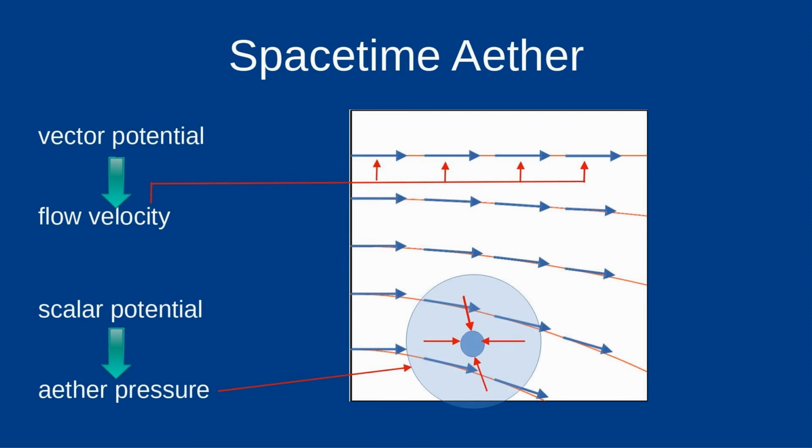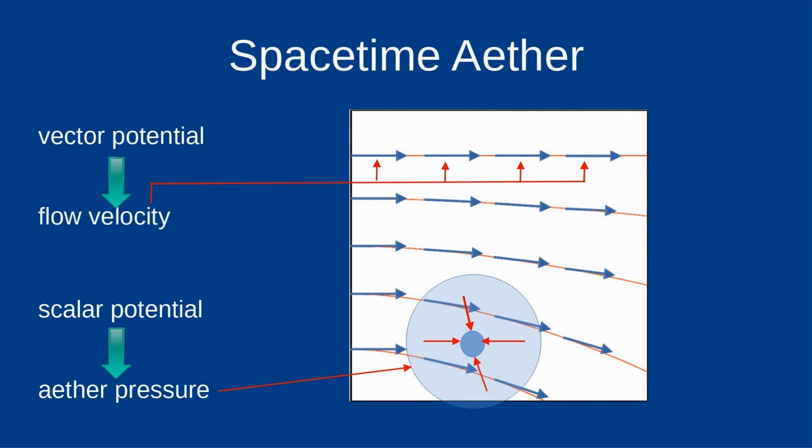The vector potential corresponds to the flow velocity and the scalar potential to the ether pressure. Such an ether is subject to the laws of fluid mechanics, as we know them from air or water flows. So this ether movement can be described by Cartan geometry. Acceleration of ether then corresponds to torsion. So behavior of ether is described in the same way as in electrodynamics and dynamics of mechanical systems. So we have also included the ether through the threefold unification of the laws of nature.